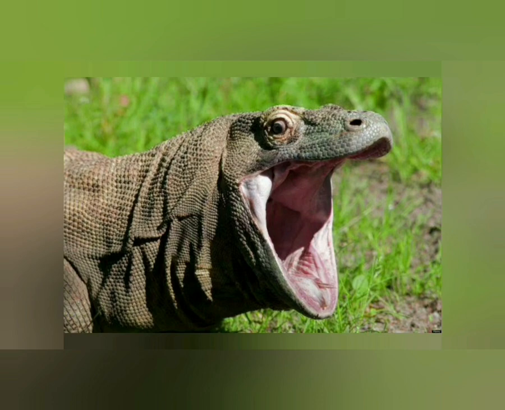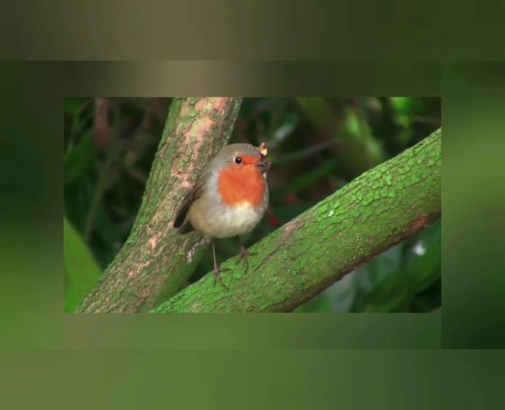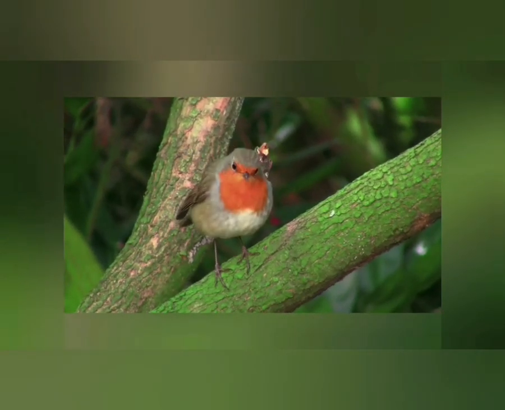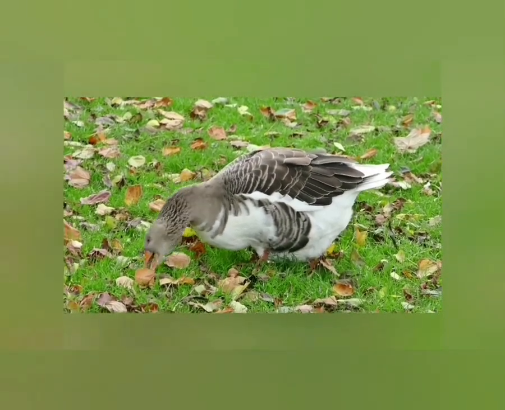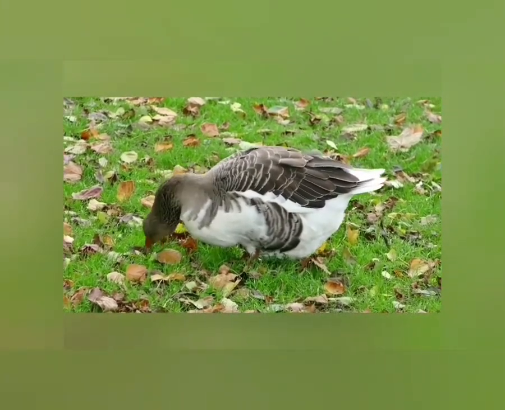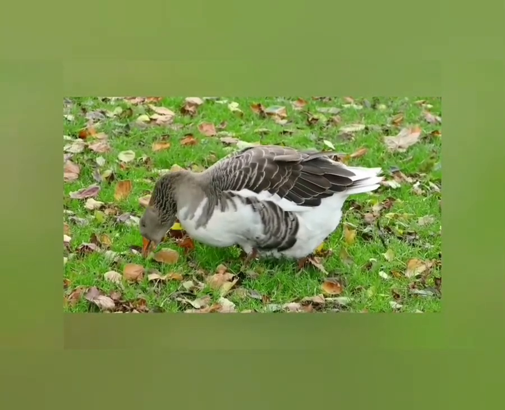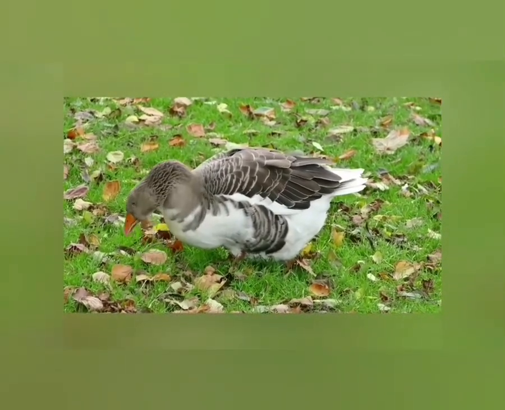Next come to your birds. And you know very well, children, birds have what? Birds have feathers on their entire body which keep them warm, and it also helps them to fly with the help of their wings. So this is all about the different kinds of body covering of different animals.